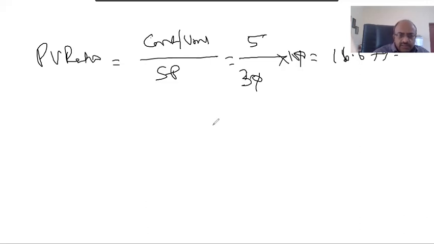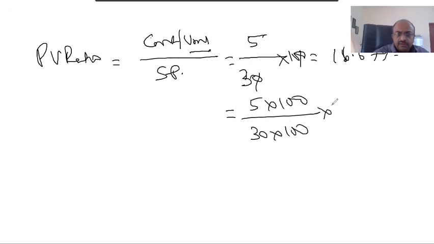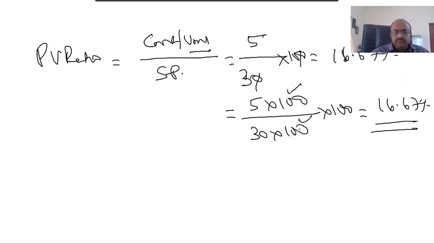Now, just understand this. It is per unit. But suppose it is for 100 units. Will my PV ratio change? It will not change. Therefore, irrespective of the number of quantities, your PV ratio is not going to change. PV ratio is constant. So this is something which is what we need to understand.